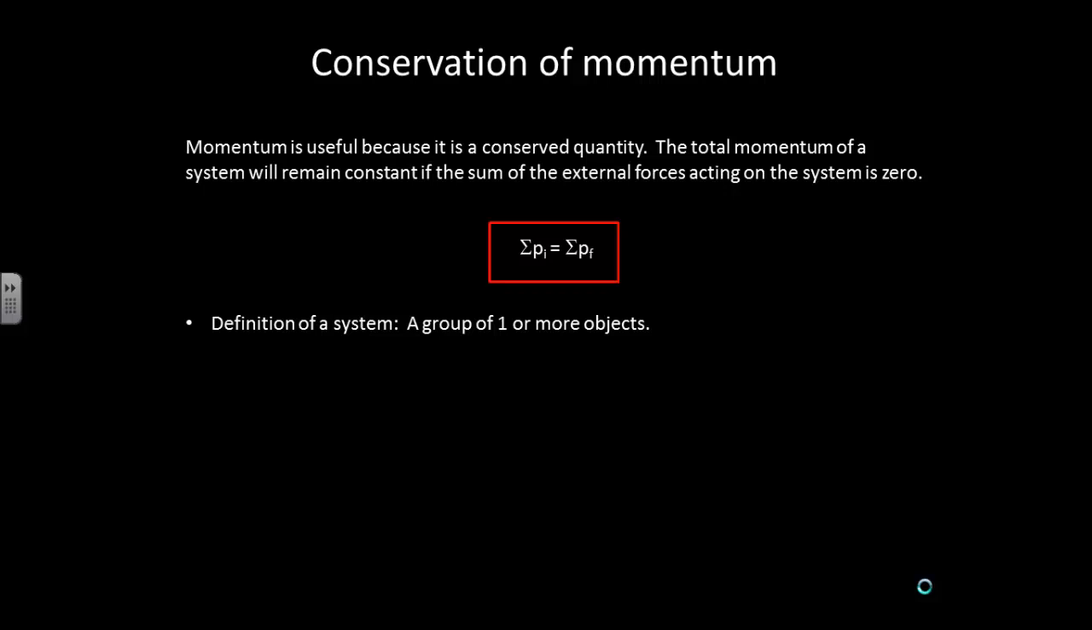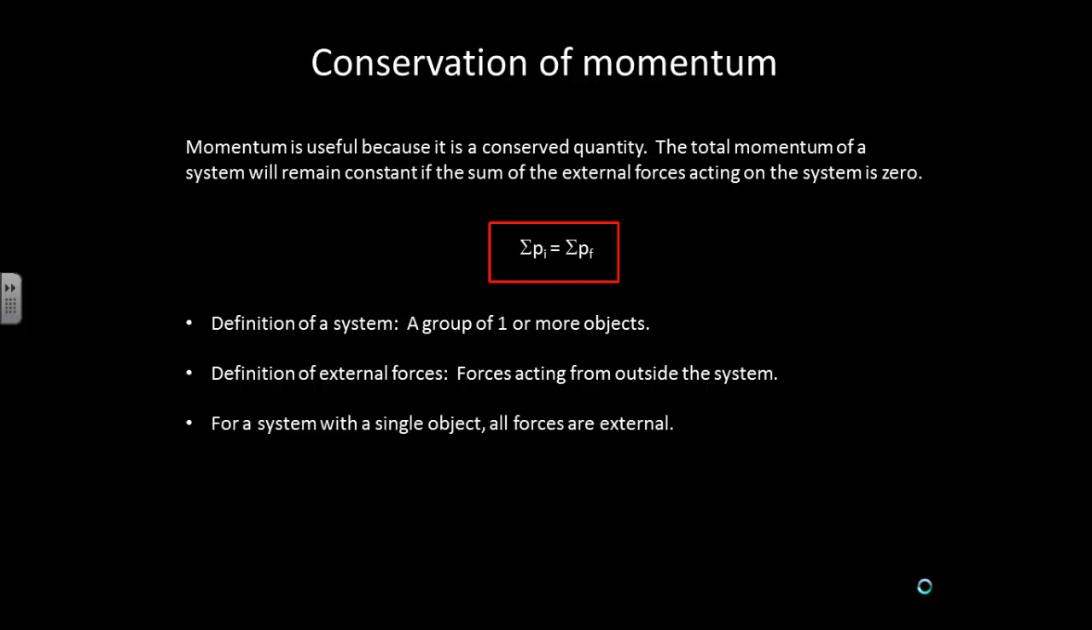A system is basically a group of one or more objects. External forces are forces acting from outside the system. So if we consider for a moment a single object, all forces acting on that object will be external. If the sum of those forces is zero, it will maintain a constant momentum.